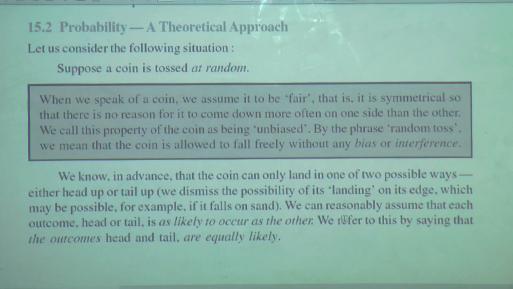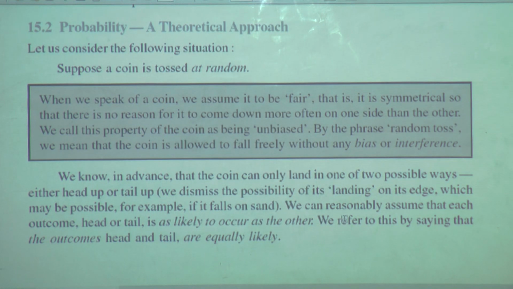Here they have explained it very properly, that when a coin is tossed at random, or whenever we are thinking of any event that is going to happen, they are telling us in general that when we speak of a coin, we assume it to be fair. It may not happen that every time only one side will turn up. There is no such condition or setup where the coin is tossed.